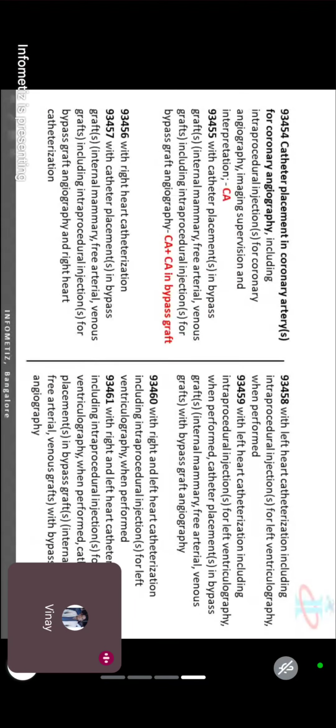And one more code, then the fun will begin. 93455. 55 is also CAG, coronary angiography, but not in a native artery. It is on a bypass artery. They are doing the angiography procedure, but not on the 5 main coronary arteries or the branches. The patient has already gone through bypass surgery. Now they are checking on that bypass graft.